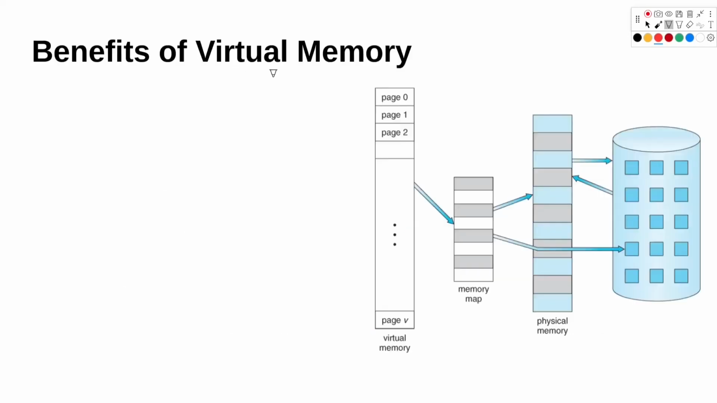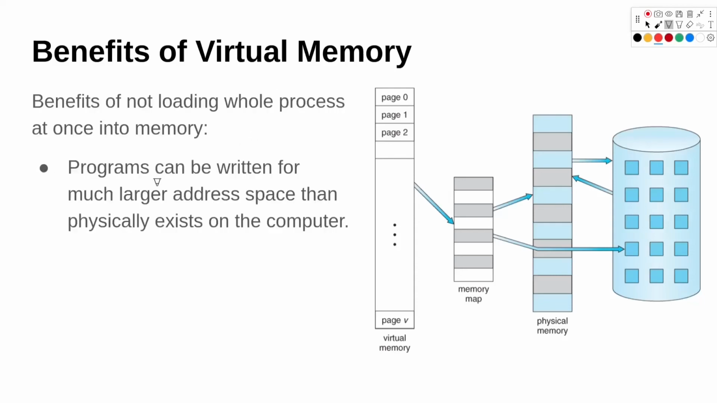So let's look at the benefits of virtual memory. The first one is that programs can be written for a much larger address space than physically exists on the computer. Maybe we have 8 gigs of RAM and we are playing a game that requires 10 gigs of RAM to load completely. Virtual memory allows this to be broken up, and as a result we can load only some parts inside the main memory that are needed at that particular time.